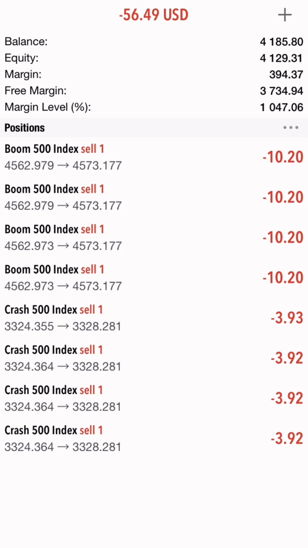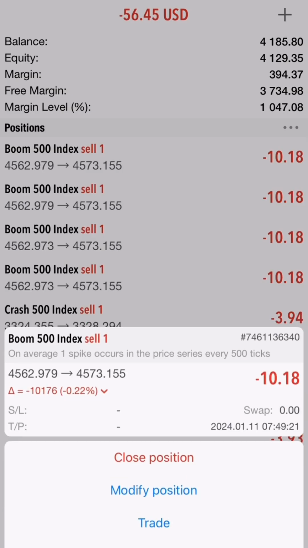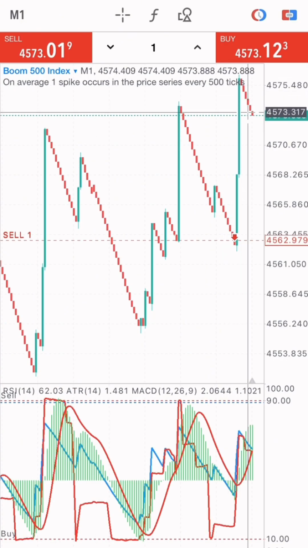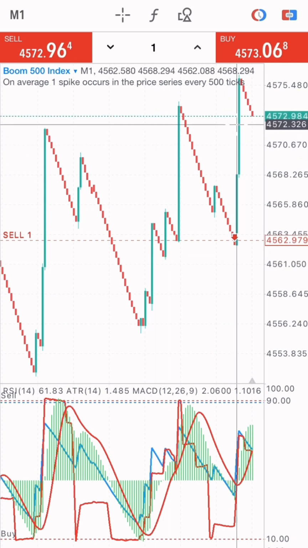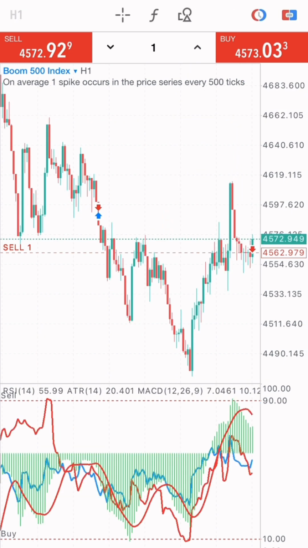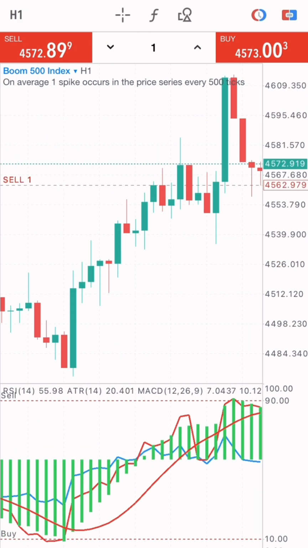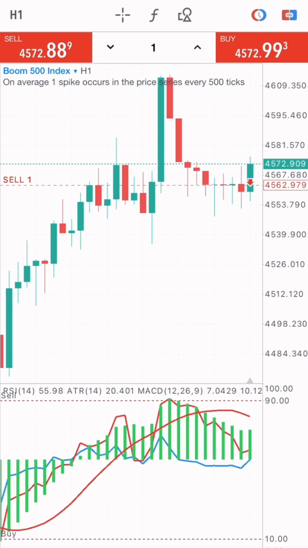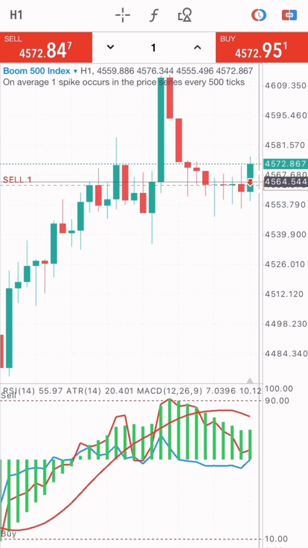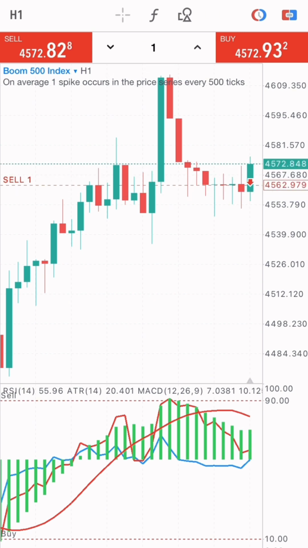If you look at the boom 500 index, this market has sold over 7 candlesticks right now, and a spike could come in, right? A spike could come in because on the 1 hour time frame, this market has bought already, right? So it's going to sell, but the breakout hasn't come through.